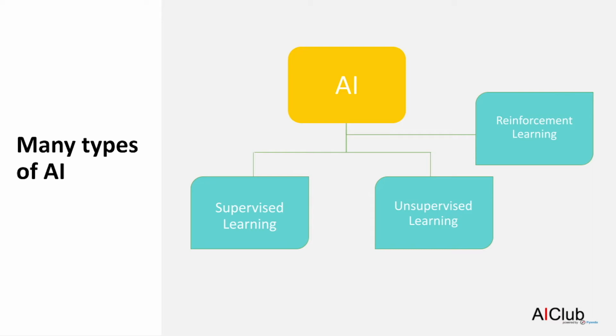Let's take an example of supervised learning, where you give the AI some examples with the label, and then the AI learns a pattern from those examples. Say I were to give an AI pictures of cats and dogs, and I said, this is a picture of a cat, this is a picture of a dog, etc.